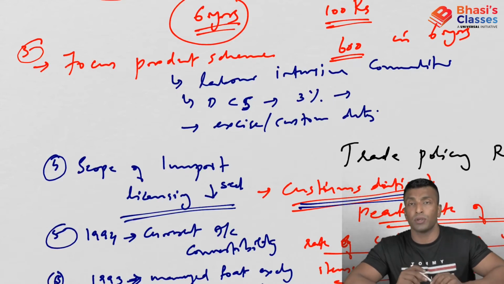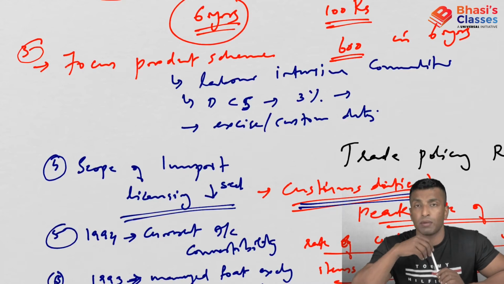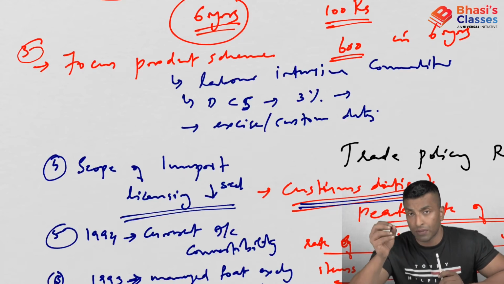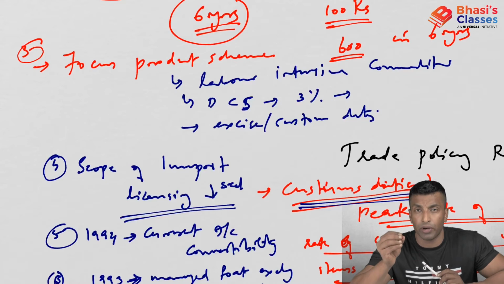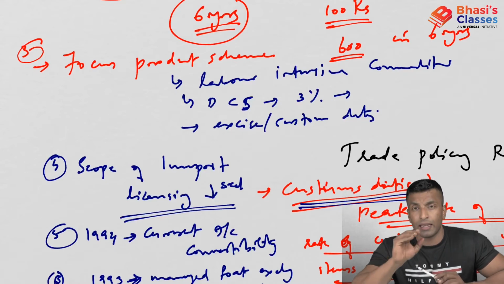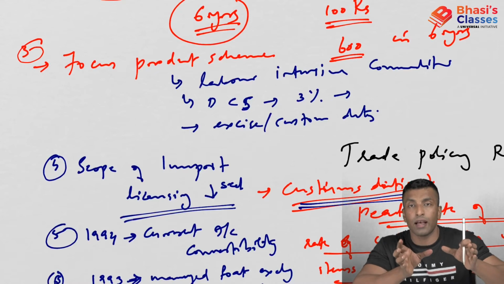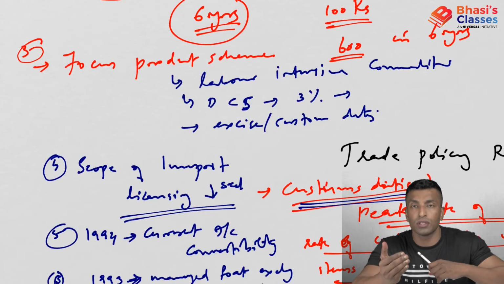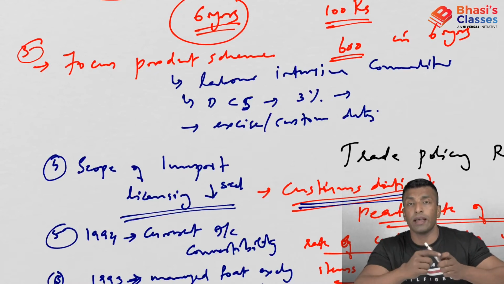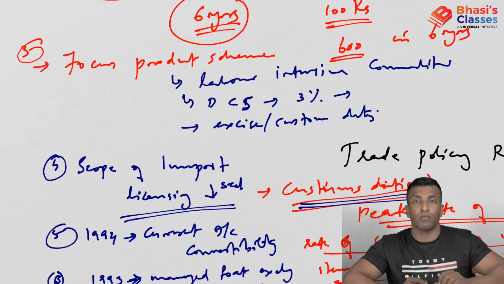I hope you understood. Under the focus product scheme, the exporters of selected labor intensive commodities are provided with duty credit scrips, DCS, equivalent to about 3% of their total exports. What is the use of it? They can use this DCS to pay the excise or customs duty. That is the focus product scheme.